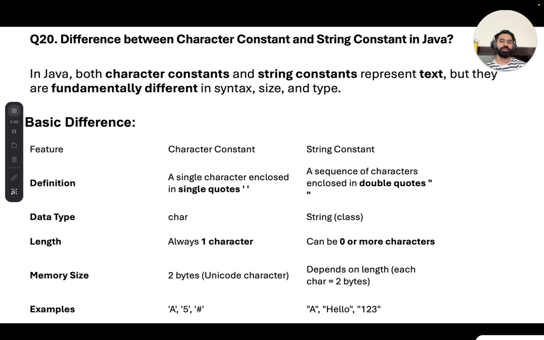The length of a single quotation, that is a character, is always one character, and a string constant can be zero or more characters. If we talk about memory size, the character constant contains 2 bytes, and in the string constant each character contains 2 bytes. In the last you can see some examples where we are using single quotation, which represents a character, and double quote, which represents a string. Yes, these are some differences between these.